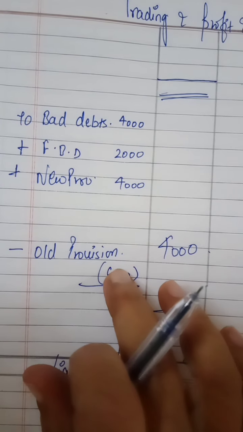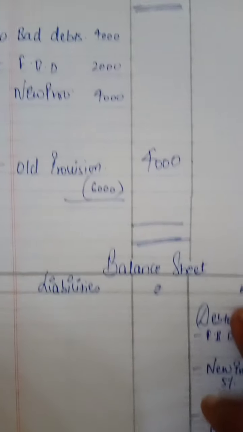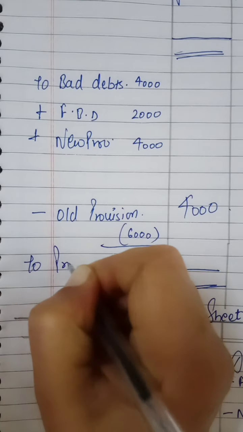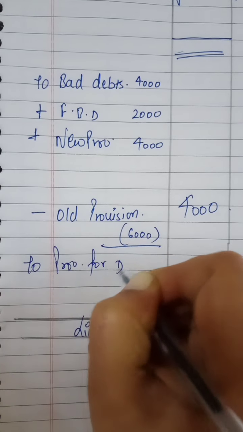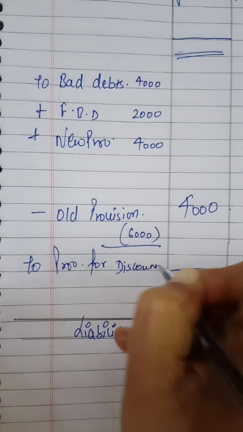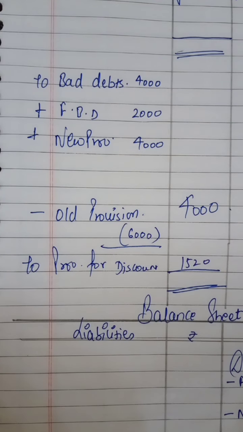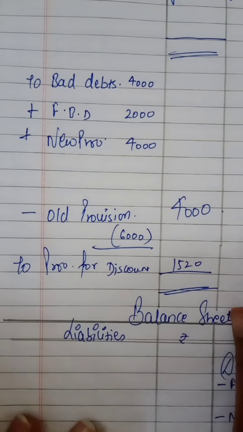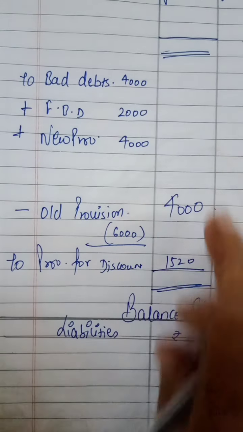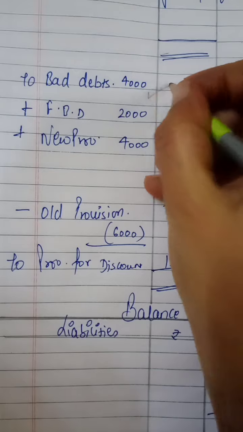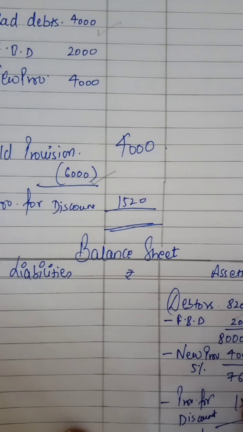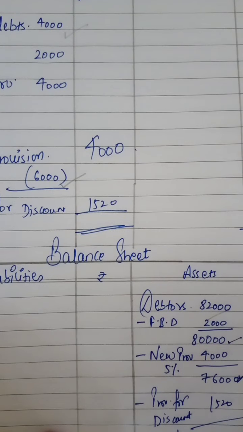Now old provision will be subtracted, children. This provision for discount we have to write separately in the debit side. Provision for discount 1,520. This is the way in which we will deal with the bad debts adjustments. Bad debts will be given inside, and it will be written at one place only. Old provision will be written at one place, and debtors will be given inside the trial balance, so they will be written at one place.